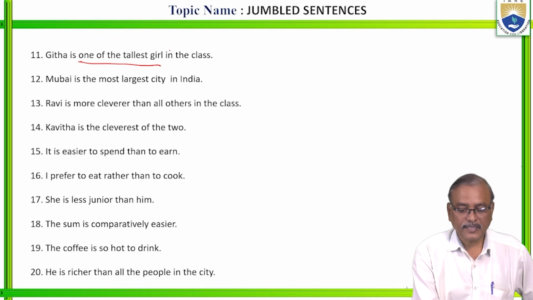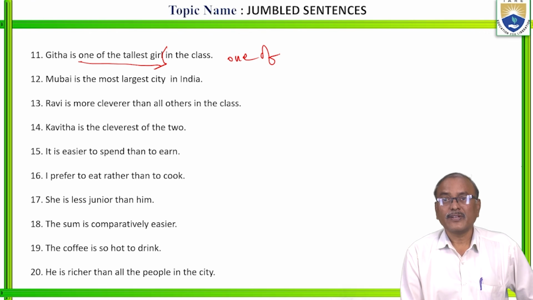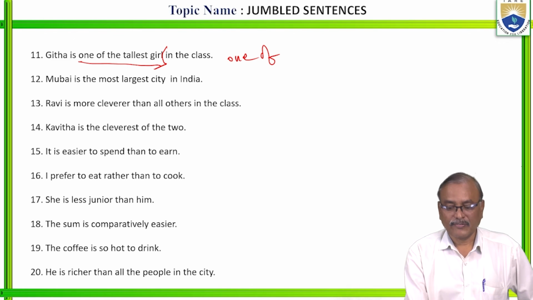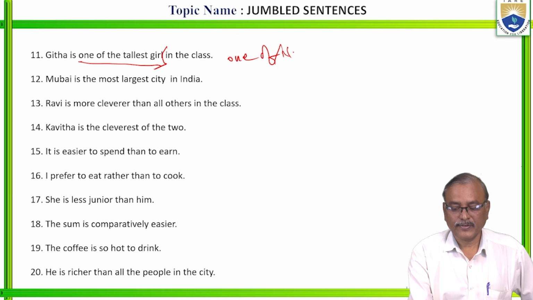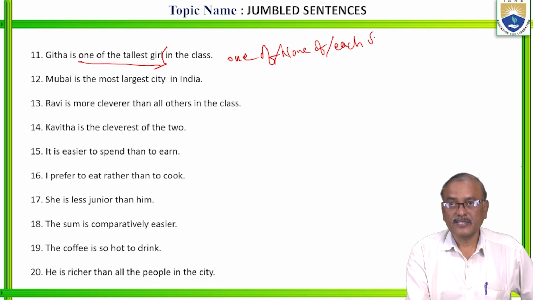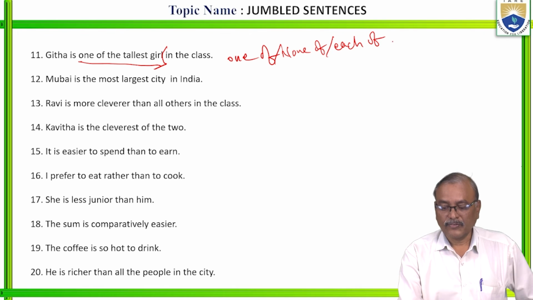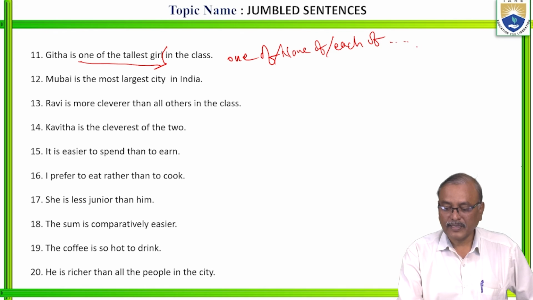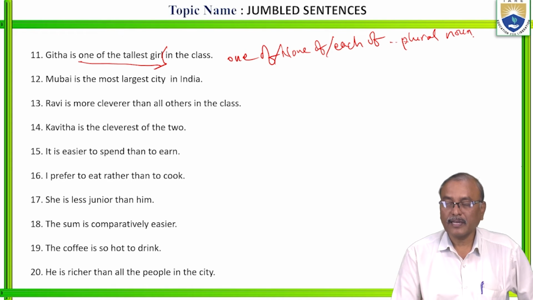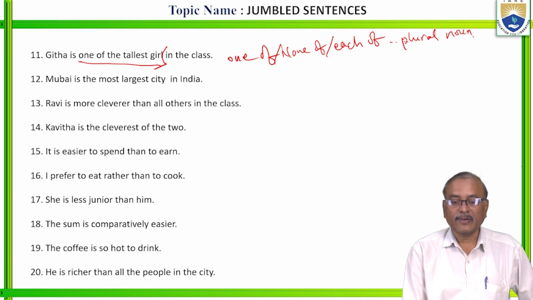So here it should be, whenever there is one of, none of, each of, it should be followed by a plural noun. So what is the answer?